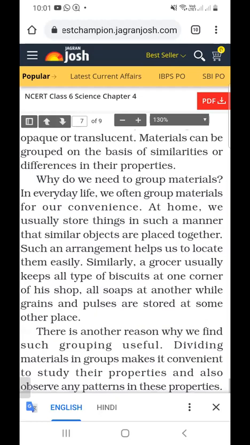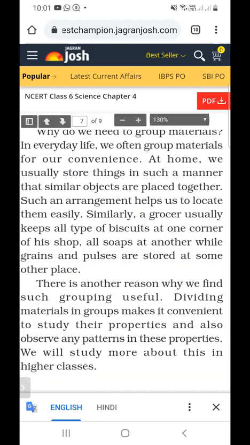These are all the properties of materials, and we will study the properties of materials in the higher classes. These are the basic properties. First is appearance. Next, in appearance, lustrous or non-lustrous.